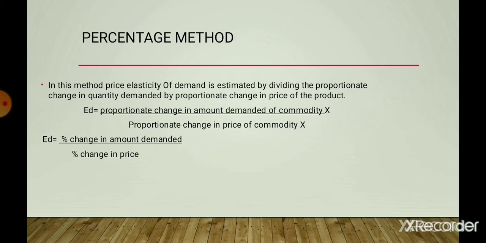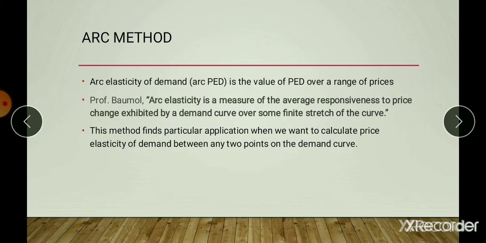So ED, elasticity of demand, is equal to proportionate change in amount demanded of commodity X divided by proportionate change in the price of commodity X. So elasticity of demand is equal to percentage change in the amount demanded divided by percentage change in the price.